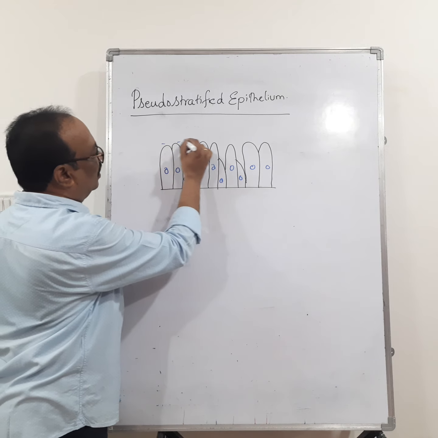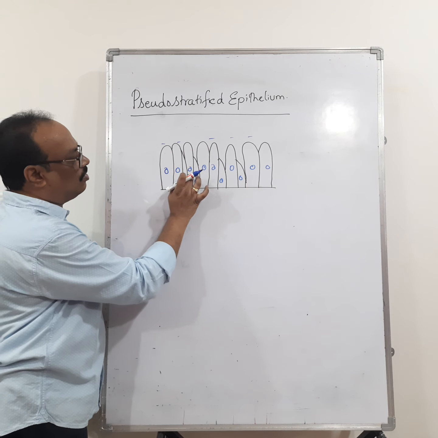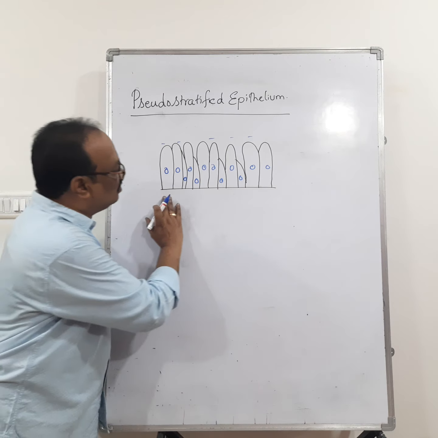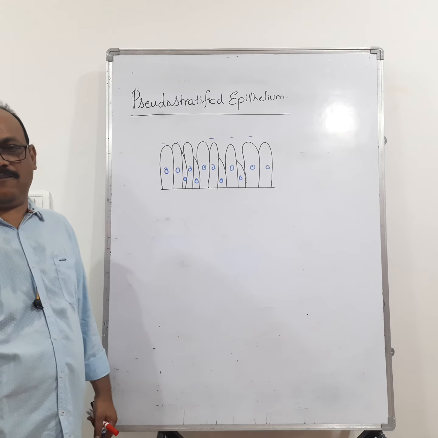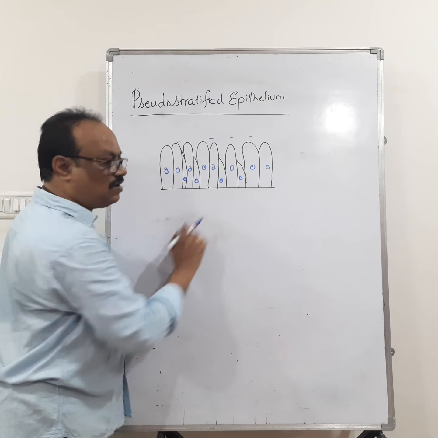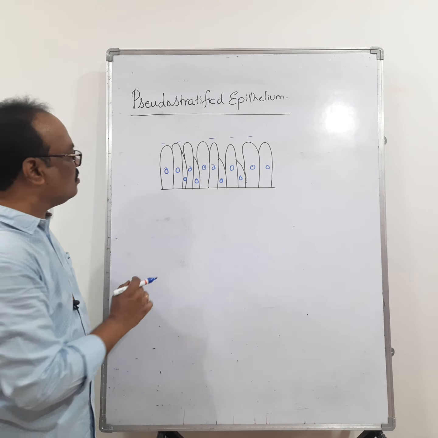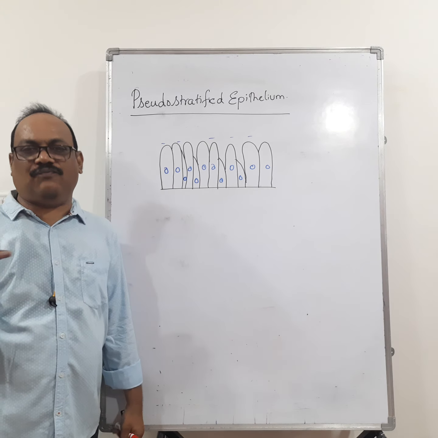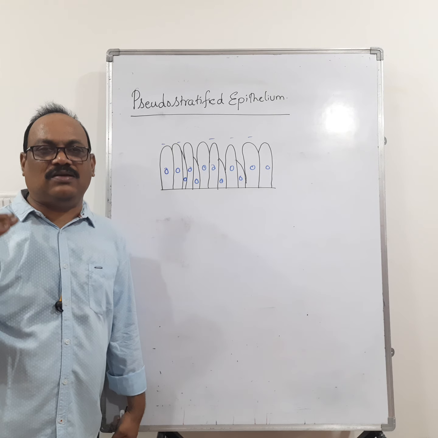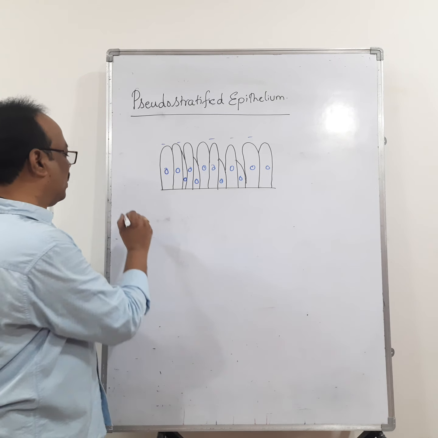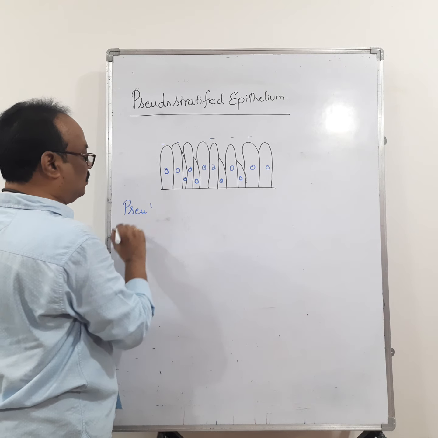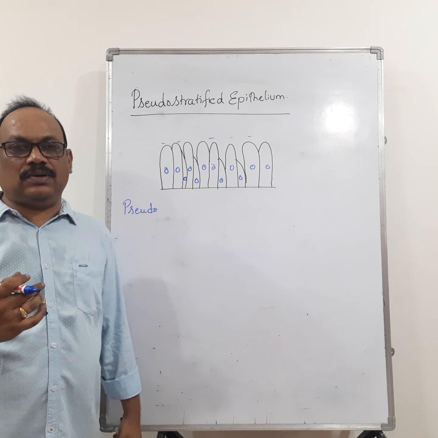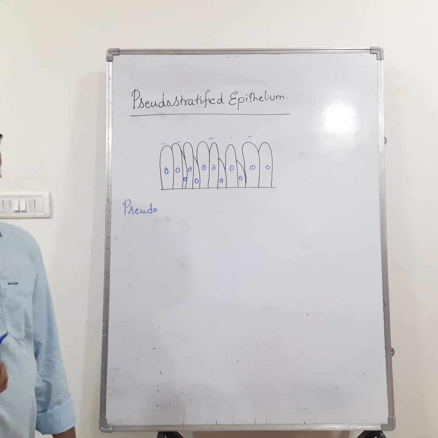Some cells reach the apex, and some do not reach the apical part. But all the cells are present on the basement membrane in a single layer. Due to the presence of nuclei at different levels, it looks stratified, like it is present in two layers. So we call this pseudostratified epithelium, meaning false stratification. And pseudostratified epithelium is also of two types.